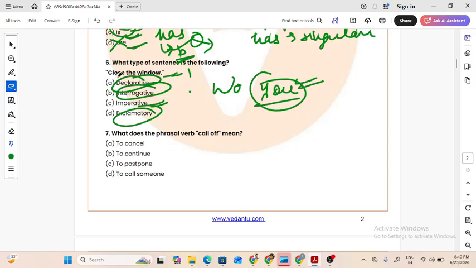The sentence could have been you should close the window, but it's not you. It's a direct statement asking you, in brackets, to do something. So it will be an imperative sentence.